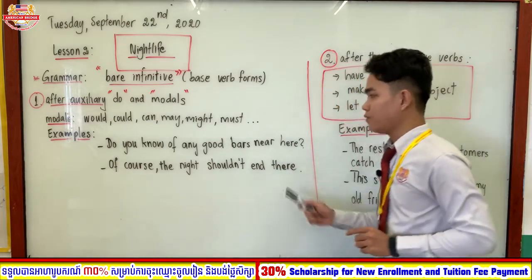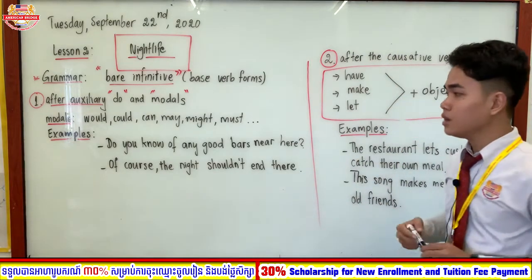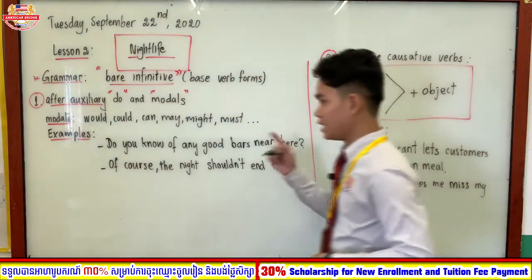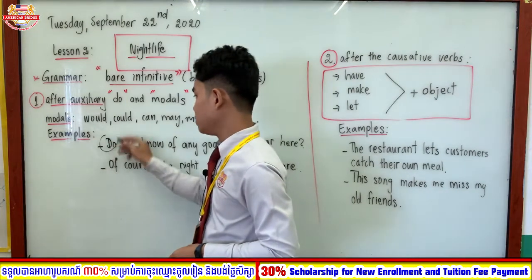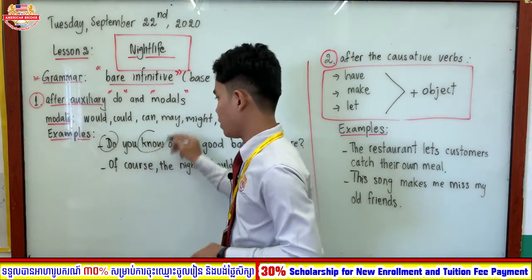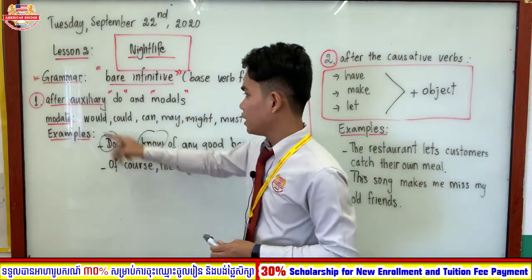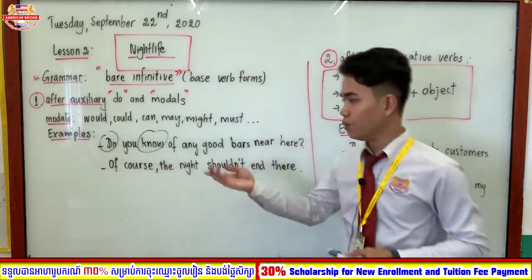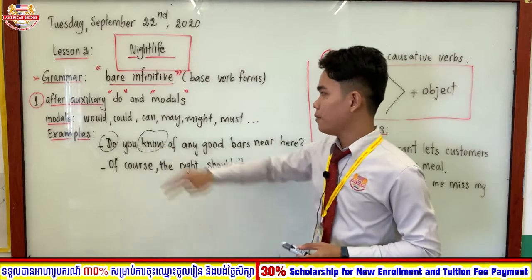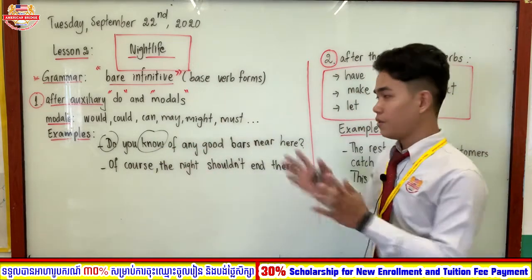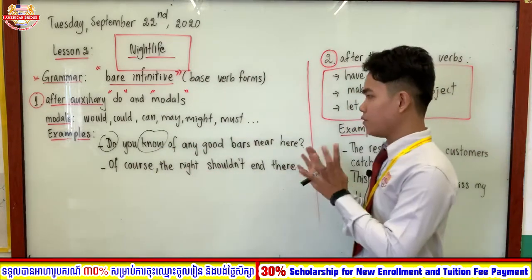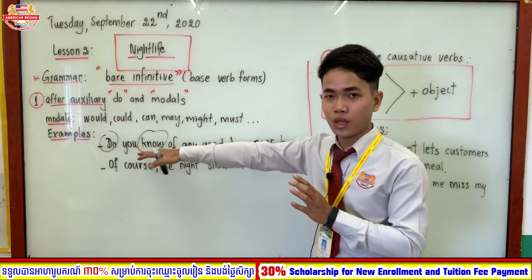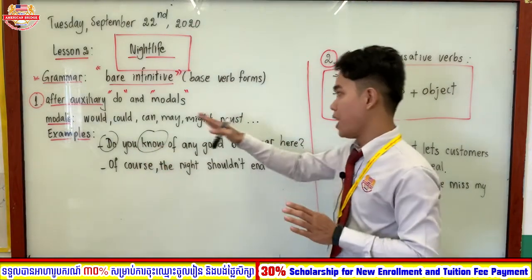Example: Do you know of any good bars near here? As you see in my sentence, I use the word do and the word know. As you know, do is an auxiliary verb, used to make a question. Know is the base verb, so in our sentence this is where we use the bare infinitive.